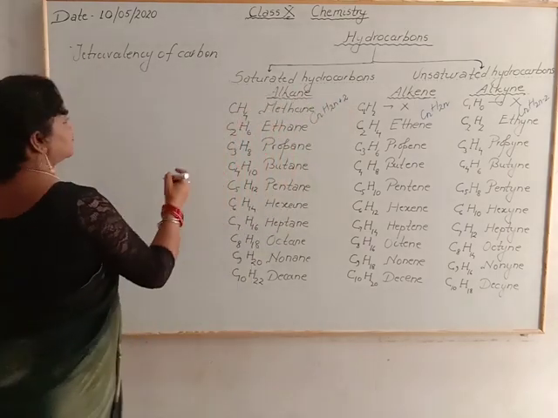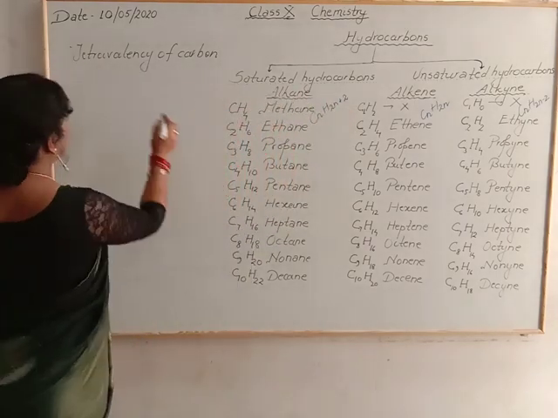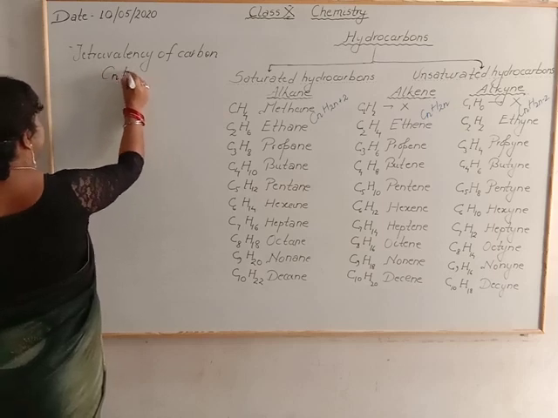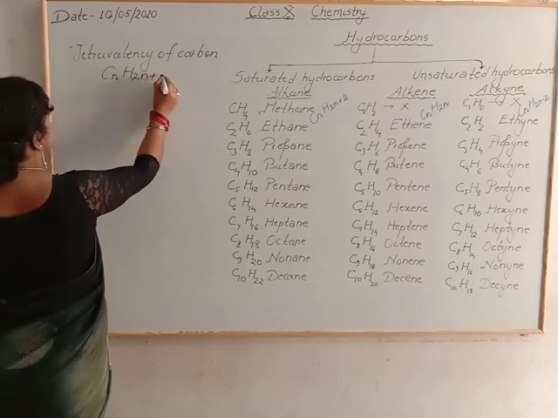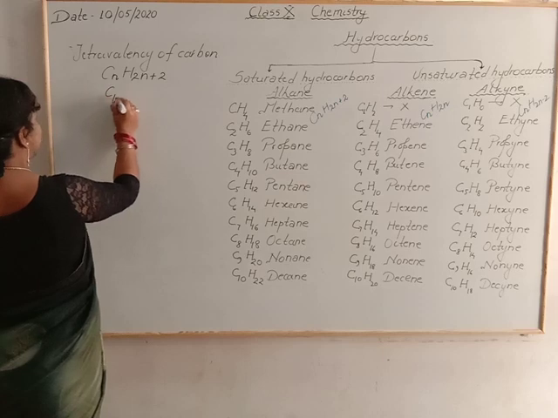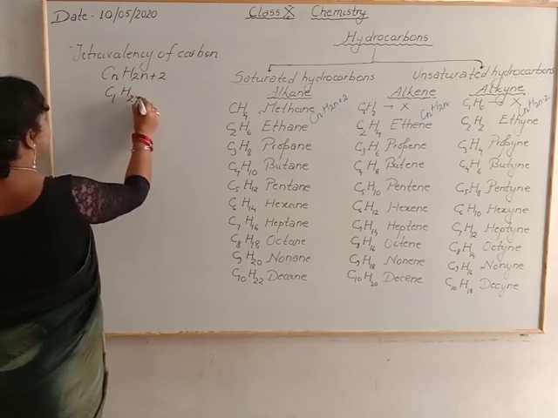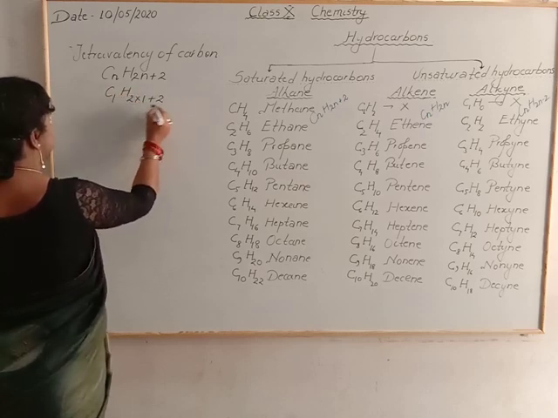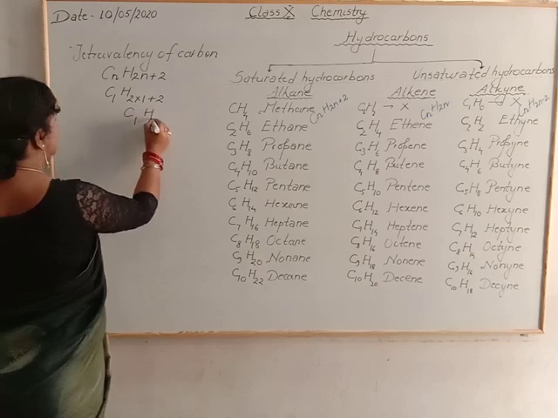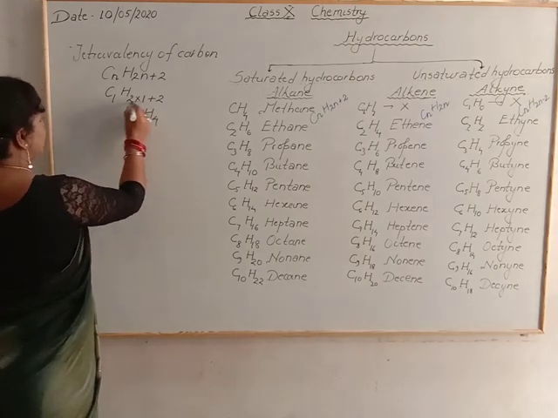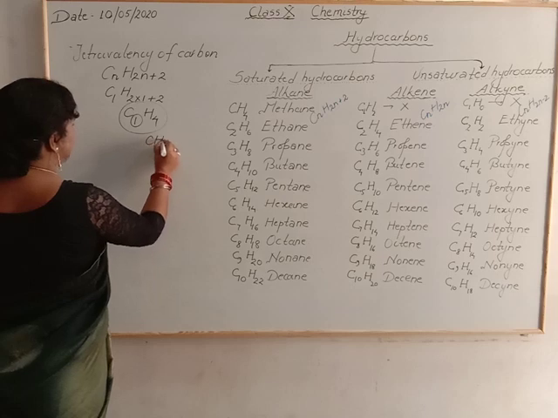So for the first member of alkane, we use CnH2n+2. If C1, what will happen? 2 into 1 plus 2. This will become C1H4, and as there is no need to write the 1, the formula will become CH4.